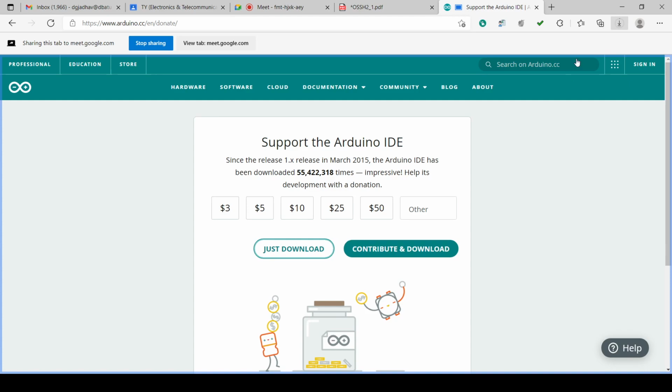And it started downloading. It is around 203 MB in size. You can check here that it shows the download speed and how much is downloaded, 25 MB, 30 MB completed, and it is completing the total download in 3 minutes, as it shows.